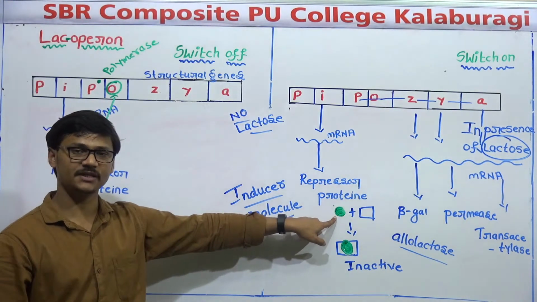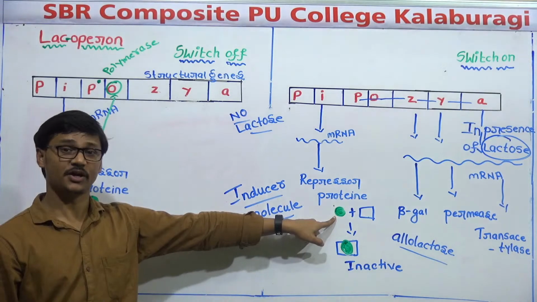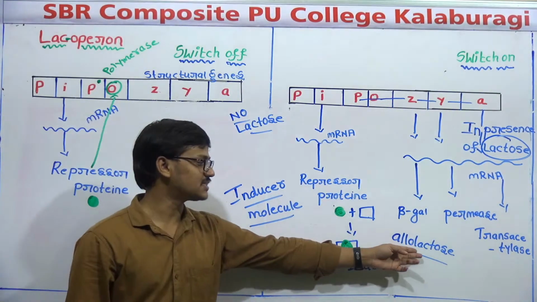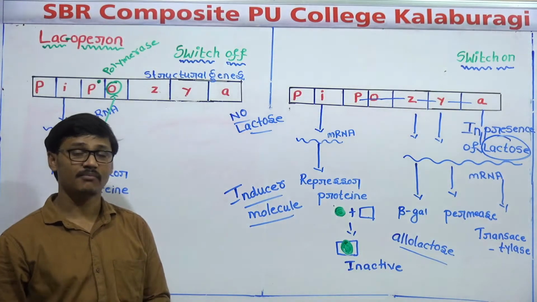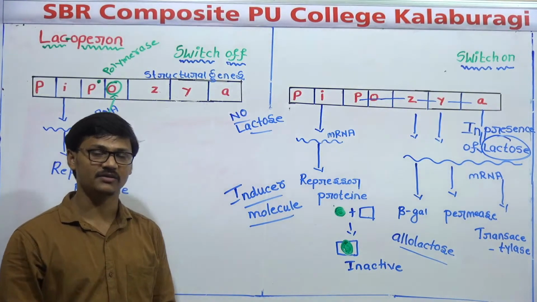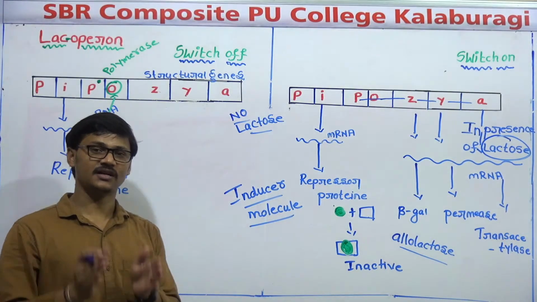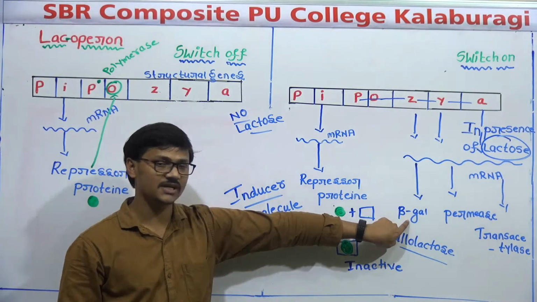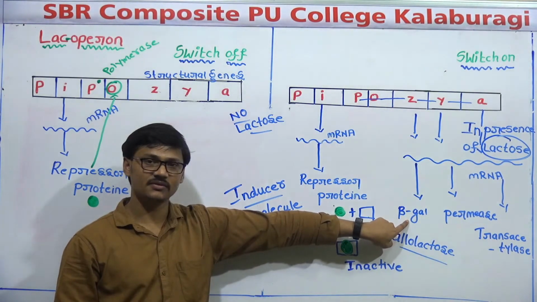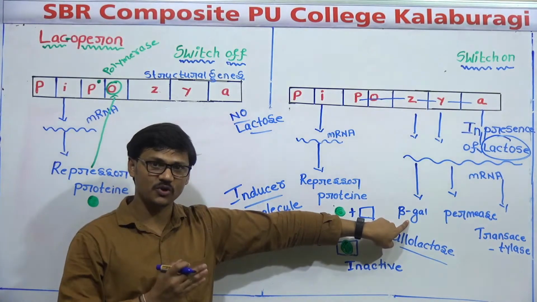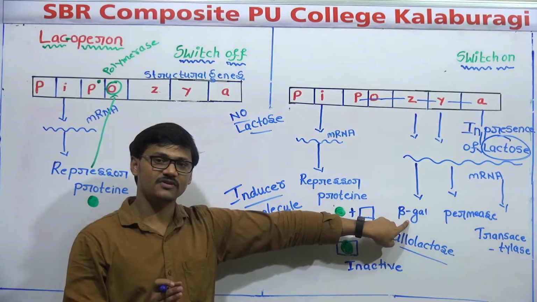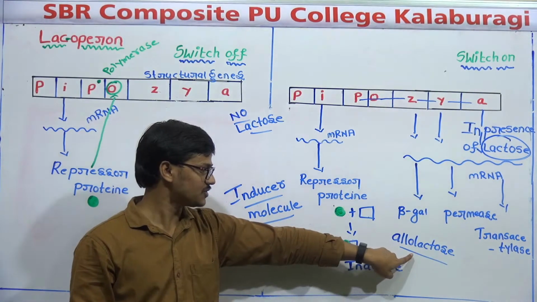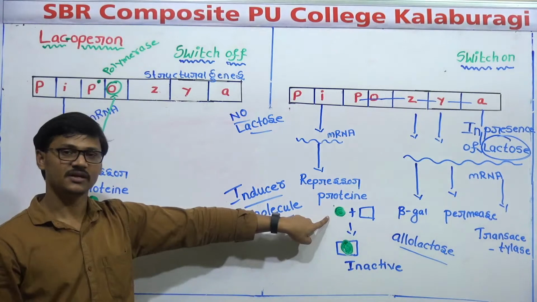So you may expect a question: in the Lac-operon, the repressor protein binds to which molecule? It is allolactose. If allolactose is not available but lactose is available, the lactose will be converted into allolactose by this enzyme. I said it has two functions: one is breakdown of the lactose molecule, another is conversion of lactose into allolactose. Once allolactose is produced, it will bind to the repressor protein.